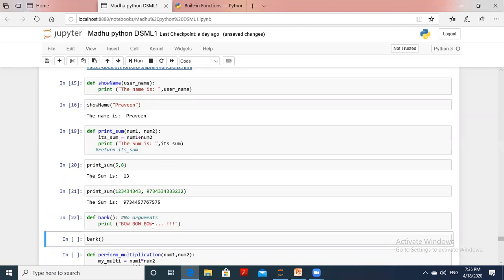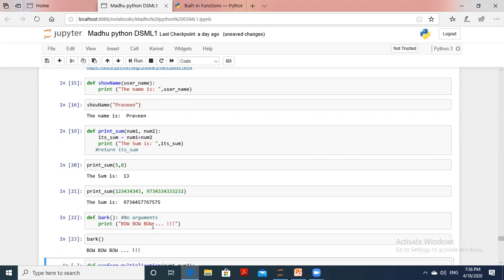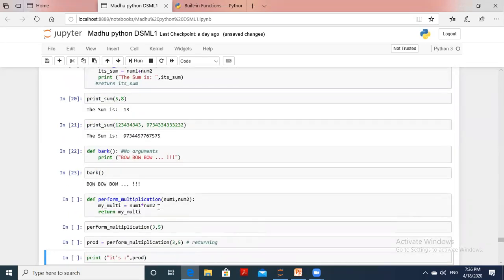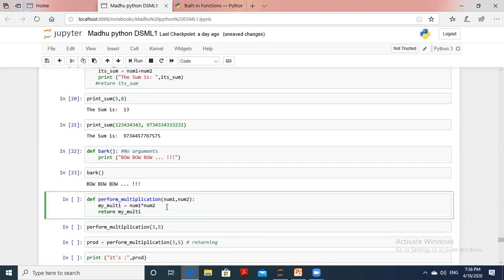Now the bark code is executed. Now execute this. What are you getting? If you don't supply anything here, whatever is inside the bark function will be displayed. So I think all of you understood. Let's go to the remaining. There are less than 4 minutes, so let me close this.